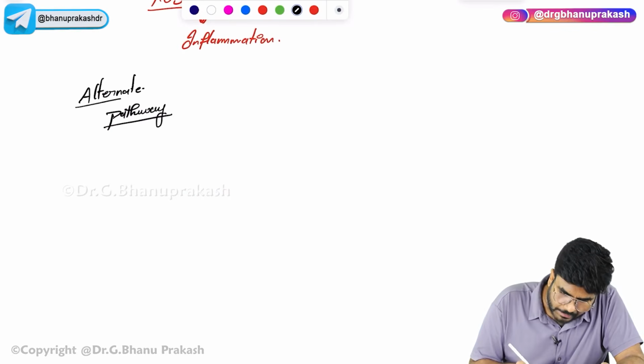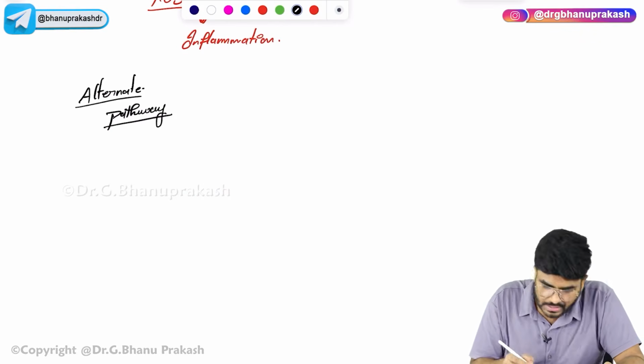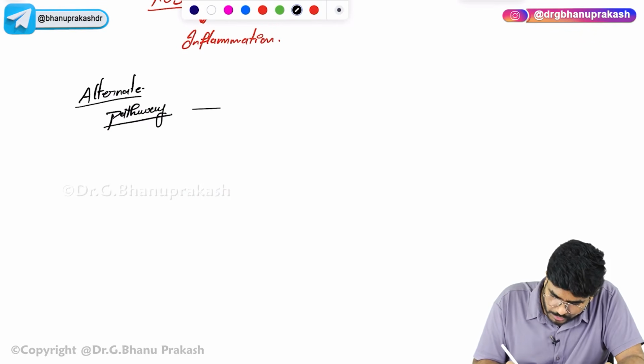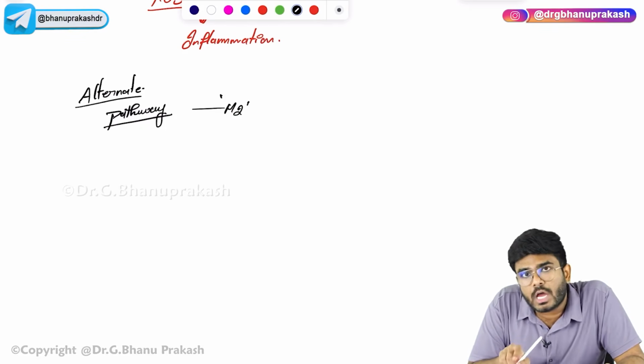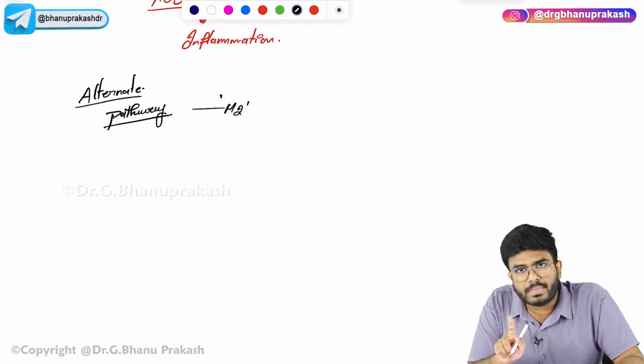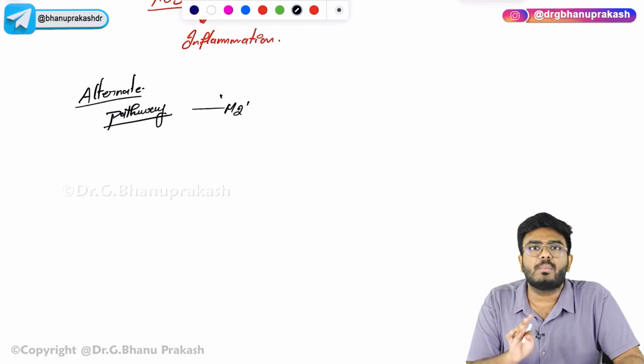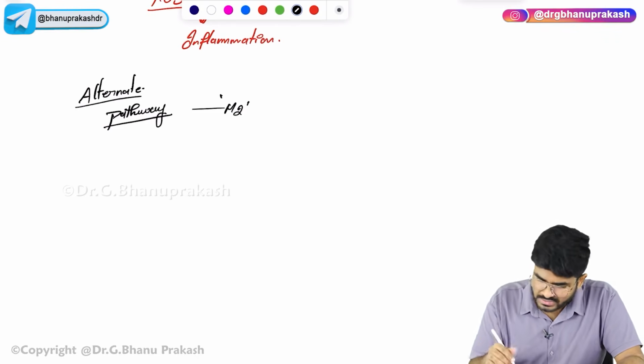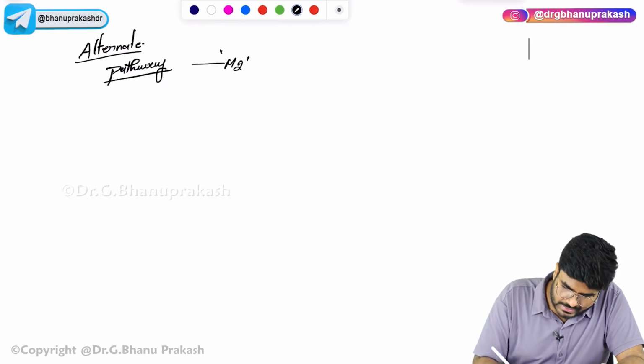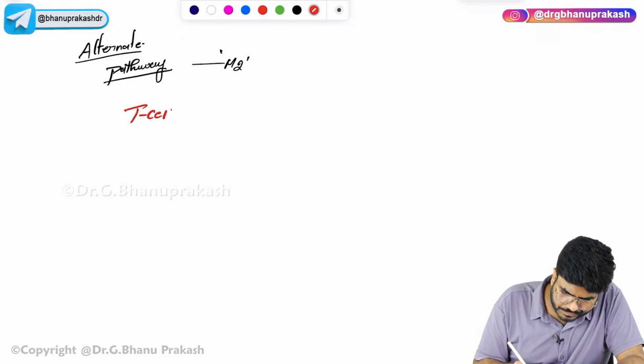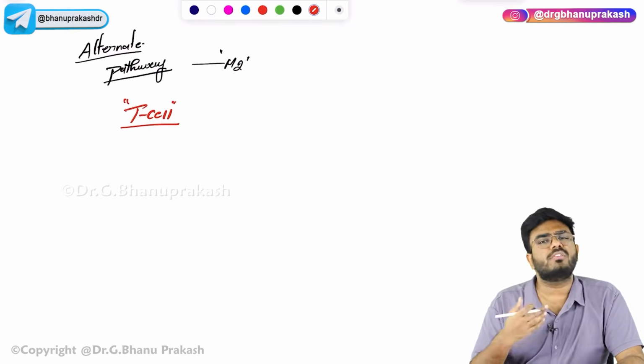So, what exactly is the alternate pathway? Alternate pathway is going to produce the M2 type of macrophages. Simple. Here, it's not the interferon gamma that is activating the macrophages, but other cytokines, some other cellular mediators. For example, the activated T cells. The T cell activation can be because of multiple reasons.